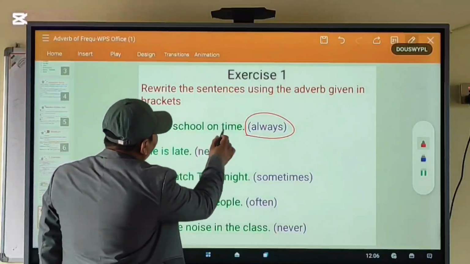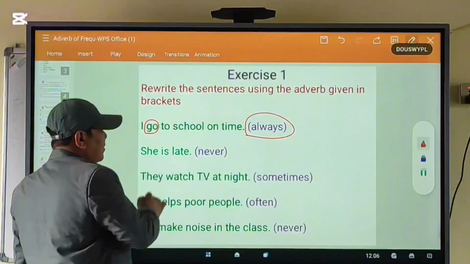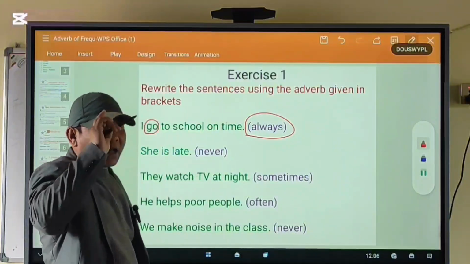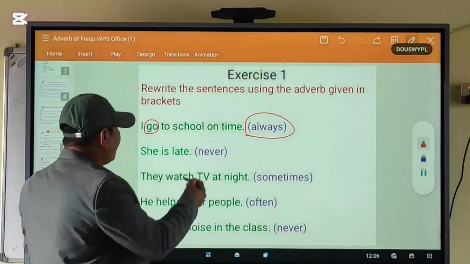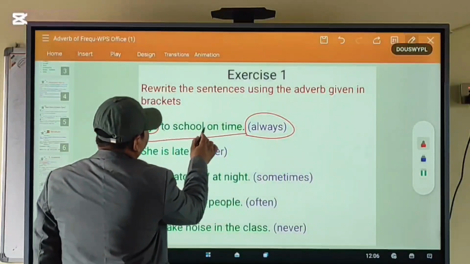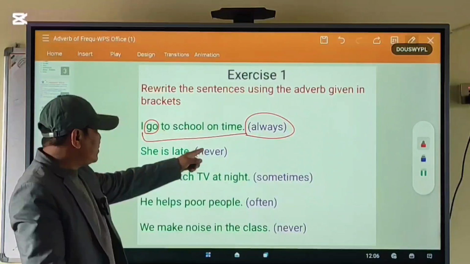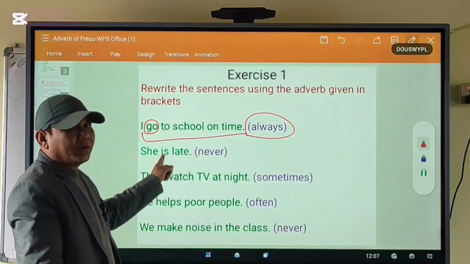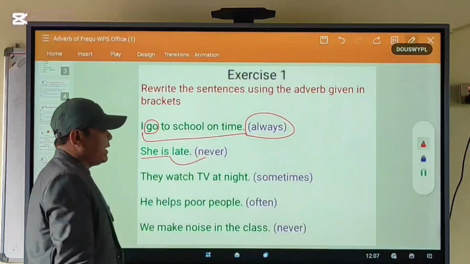I go to school on time. Look at this. Go is main verb. We use always before the main verb. It means what? I always go to school on time. Similarly, never we use after what? To be verb. She is never late.